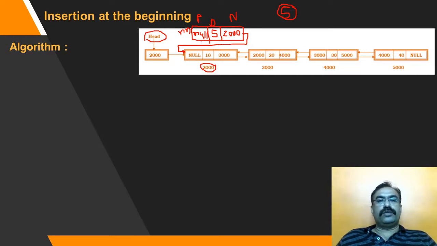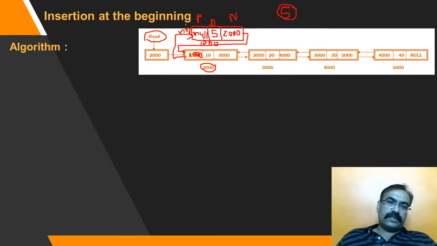Let us say that this new node is stored at location number 1000. So this is going to become new node. What did we do here? Head dot previous is equal to new node. So this link is also established.